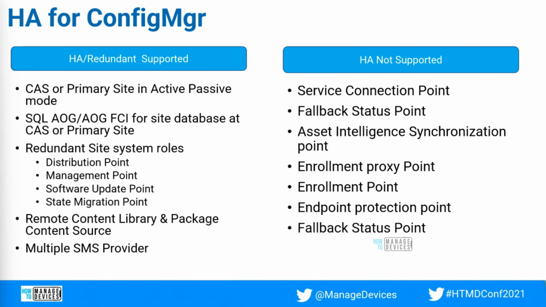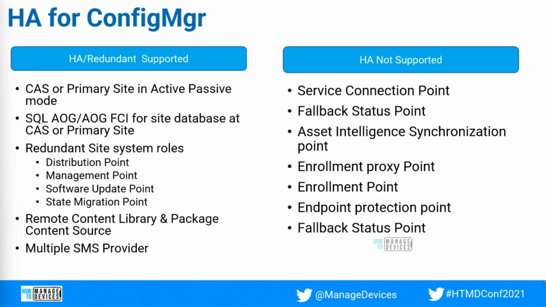Now, the remote content library. So where exactly the remote content library will come into the picture is when you're going for an active passive site and your content library is on the primary site or the CAS site server. Because when you initially install the site, your content library will be automatically created on the CAS site or primary site. If you are using a standalone primary site, it will be on the primary site. Otherwise, if you are using a CAS, then it will be on the CAS.